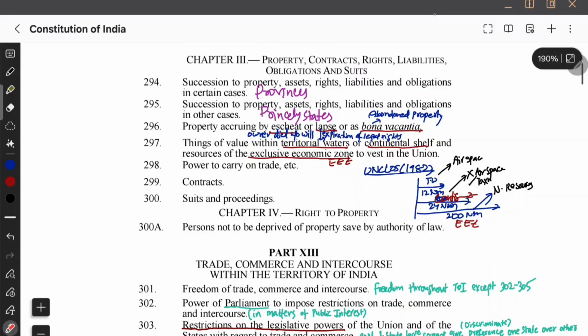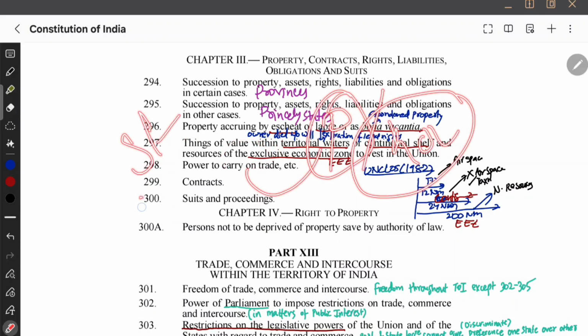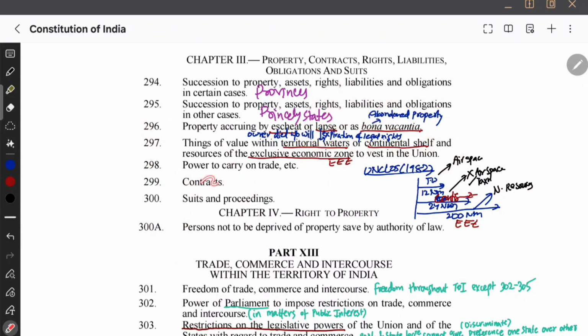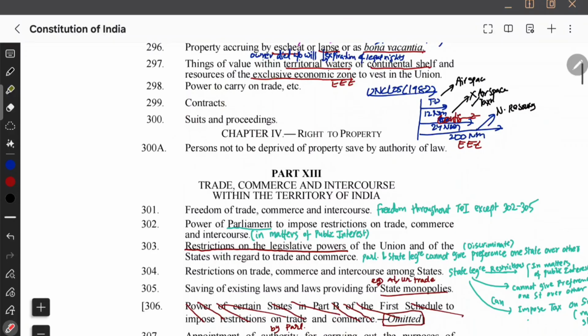The 298th article talks about the power to carry on trade. For example, if the Union government or a state government wants to trade, then based upon the subject list, whether it is the Union, State, or Concurrent List, accordingly they can do trade if they want to. That is Article 298. When they are doing such trade, it will be done in the name of the President or Governor, so technically they are subject to the state or Union legislation. That's Article 298. Now Article 299 is talking about contracts.